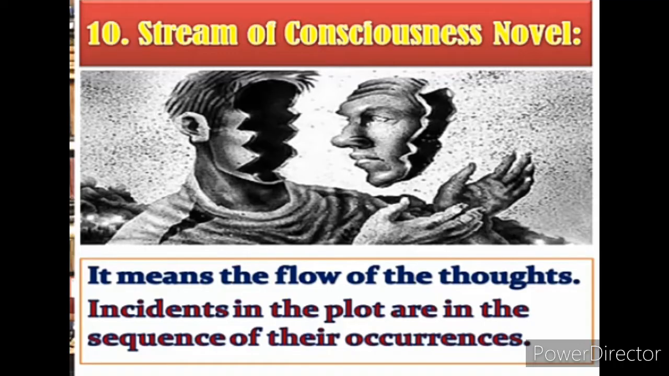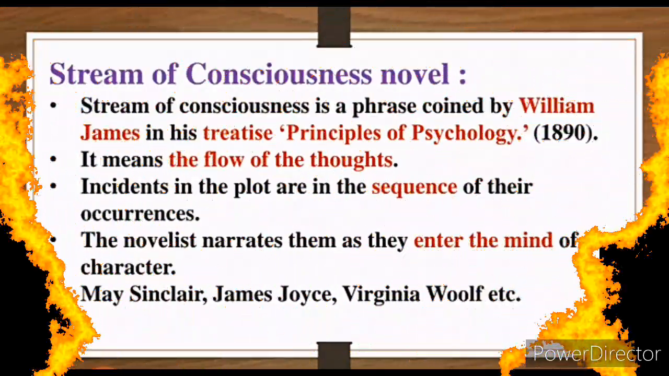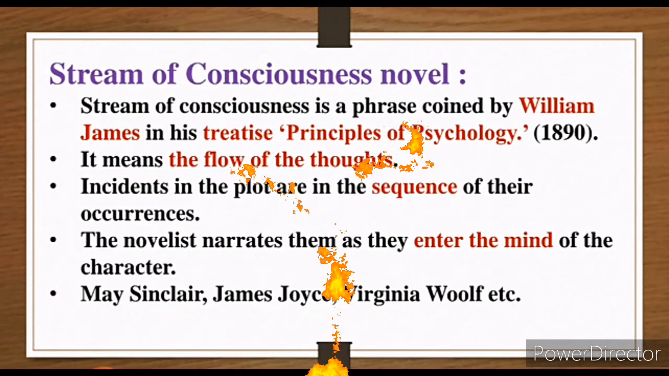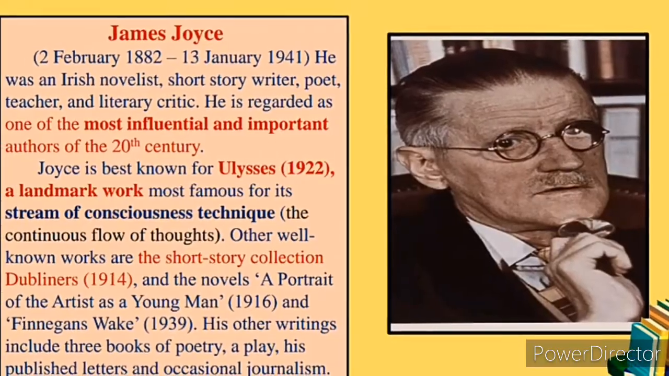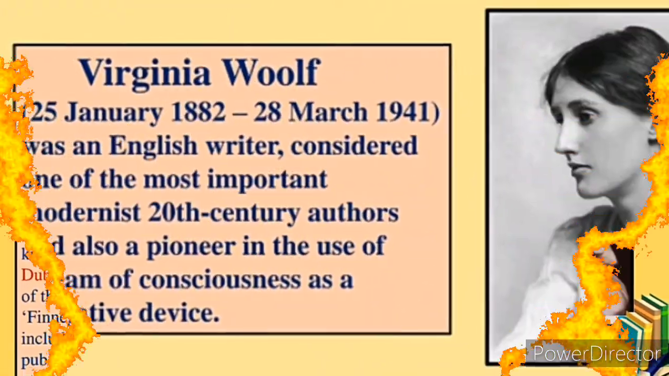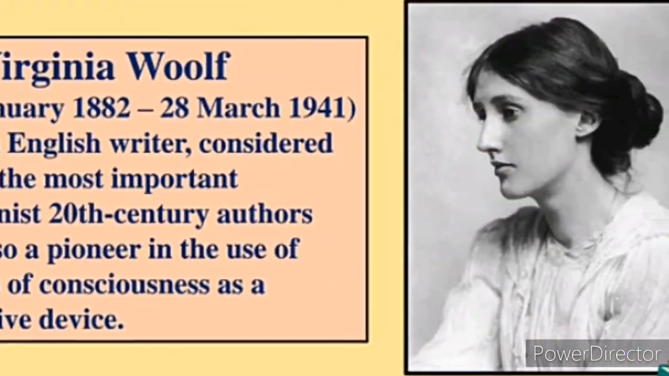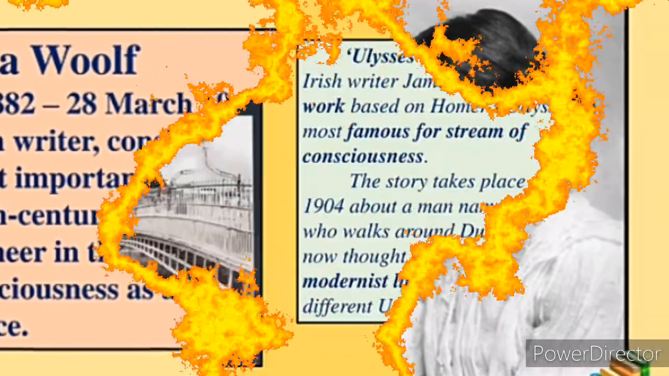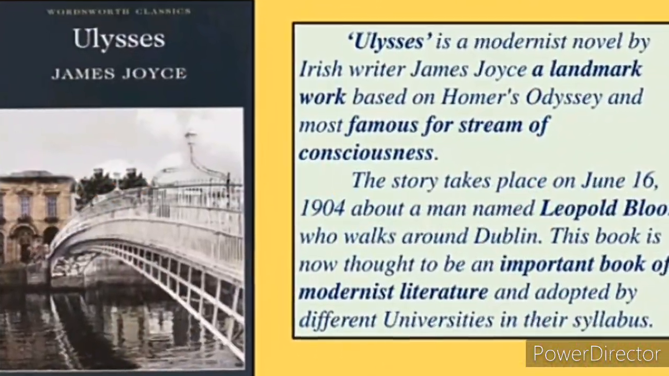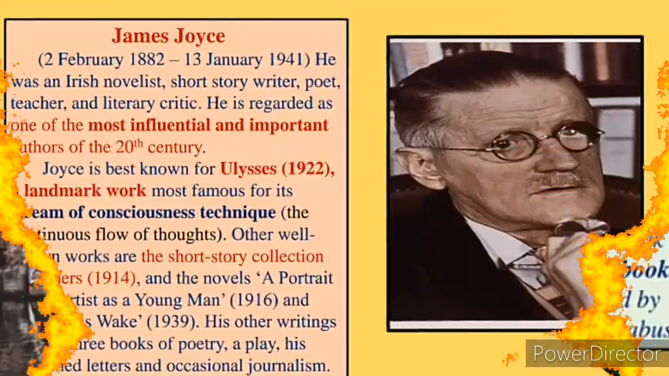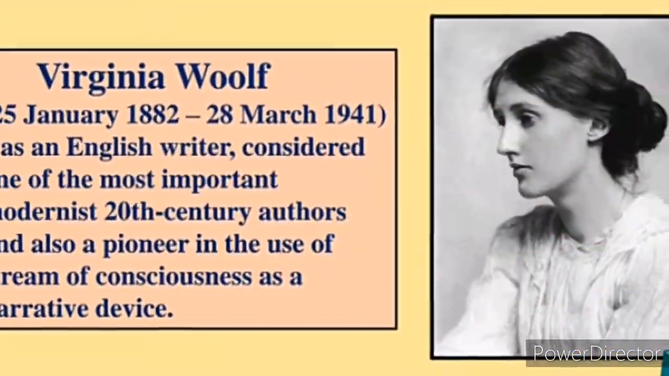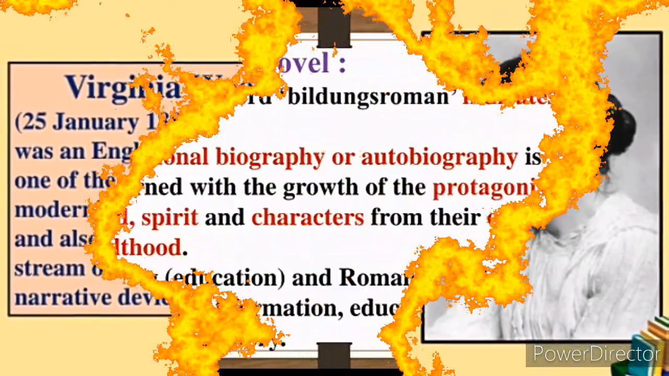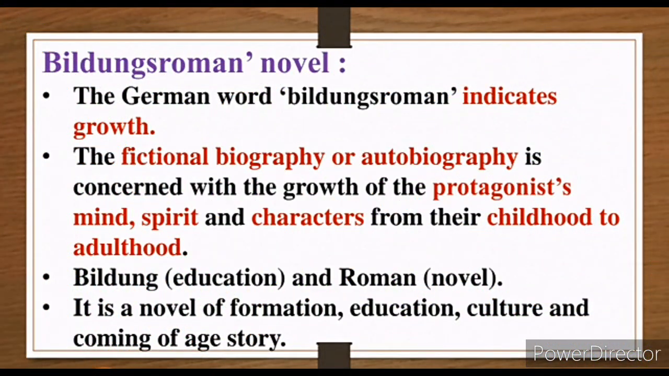The famous books or novelists of that era are May Sinclair. Next is James Joyce, who is very famous for Stream of Consciousness, and Virginia Woolf. Virginia Woolf, in the last slide you had seen To the Lighthouse, that book is also very famous, and it is also considered a Stream of Consciousness technique. Okay, so James Joyce and Virginia Woolf are mainly following the Stream of Consciousness technique of writing. Next is the Bildungsroman novel.